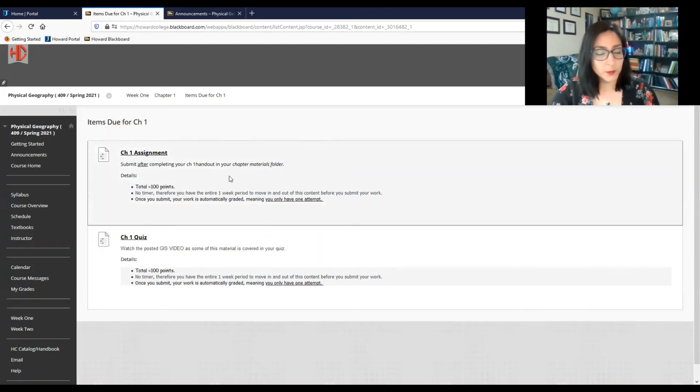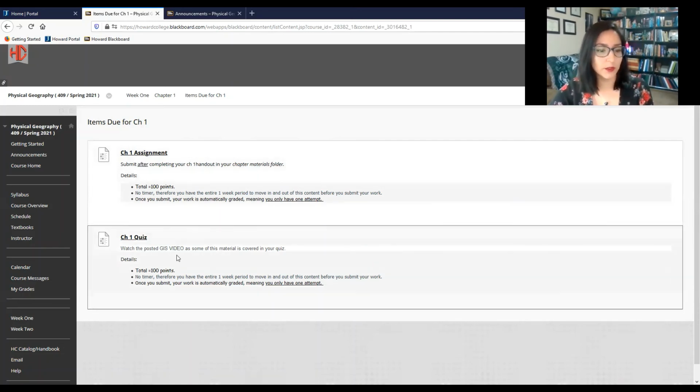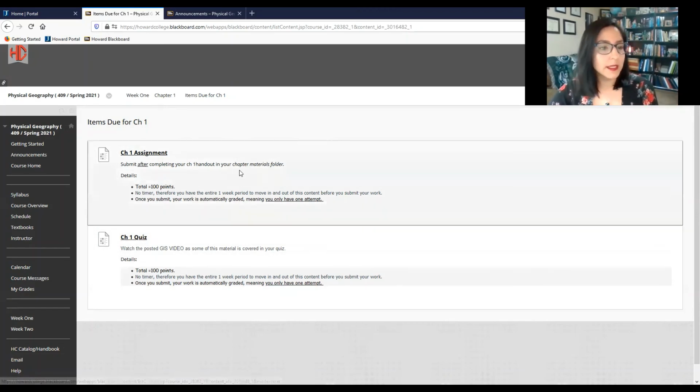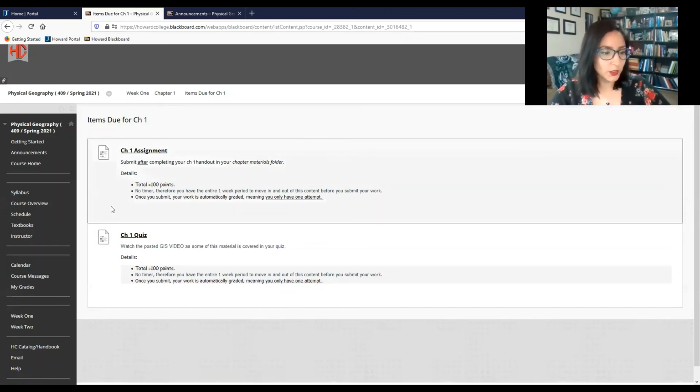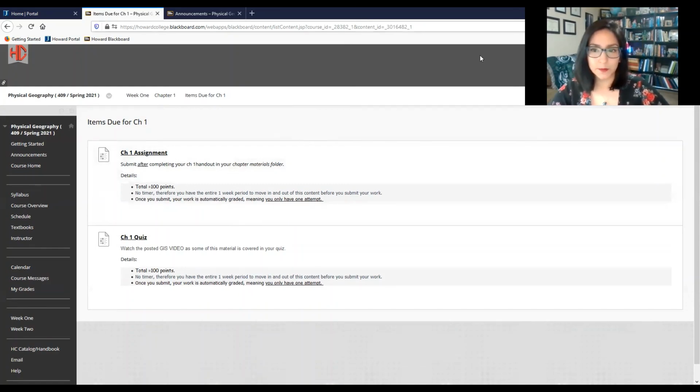So that's pretty much the setup, folks. If you read through this, this is also very helpful. So make sure you don't skip over anything or be eager to click on anything. There's usually some little explanation that tells you what you should be looking at in order to complete this assignment. For this chapter 1 assignment, make sure that you look at that handout that was posted in your materials folder. You'll need to utilize that in order to complete this assignment. The quiz, on the other hand, you will have needed to watch that GIS video that was posted, again, in your materials folder. So that's the setup of your course on a week-to-week basis.